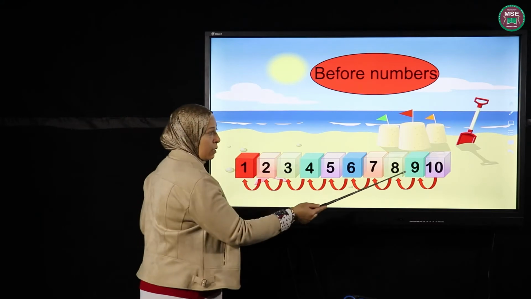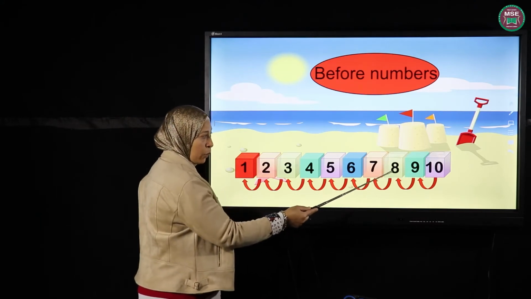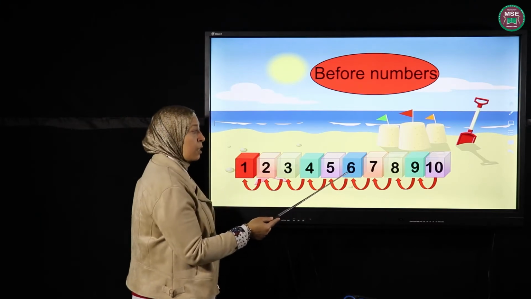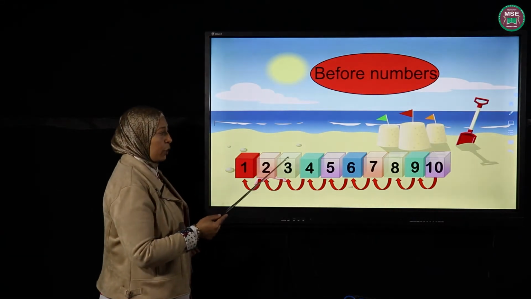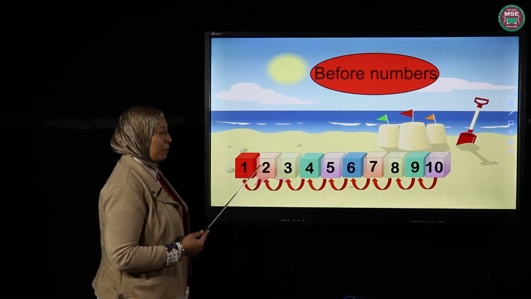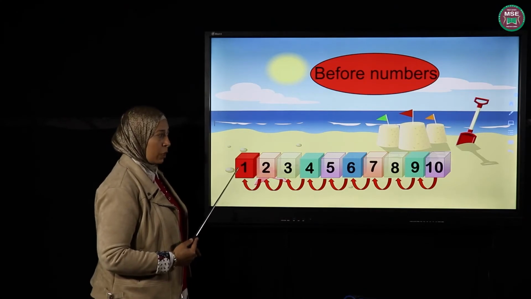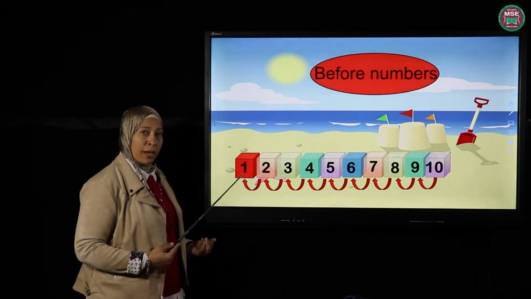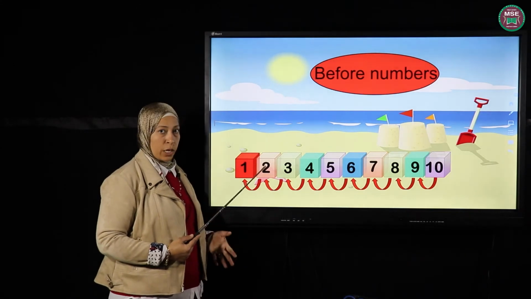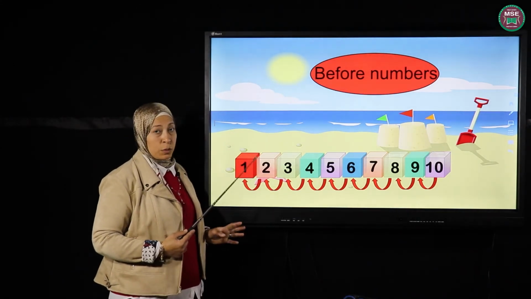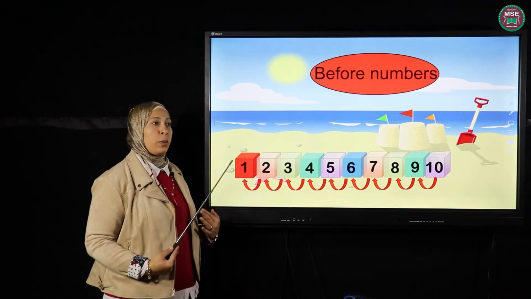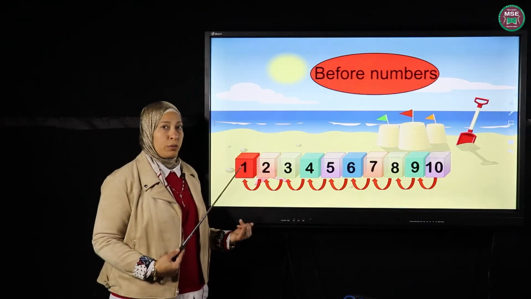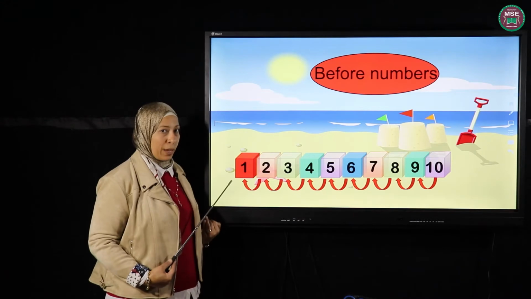Okay, before 10, 9. Before 9, 8. Before 8, 7. Before 7, 6. Before 6, 5. Before 5, 4. Before 4, 3. And before 3, 2. And before 2 comes 1. So I'm counting backward to know what's before. Do you understand now the difference between after and before? Yes. After, we count forward, but before, we count backward.